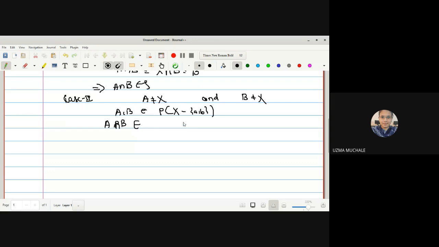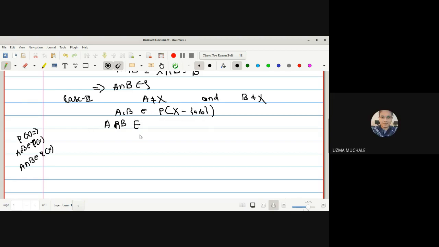Yes, can anyone tell me this? Suppose power set of X is some set, and if suppose A and B both are members of power set of X, whether their intersection will be a member of power set of X. Yes, ma'am. What about power set of X minus AB?